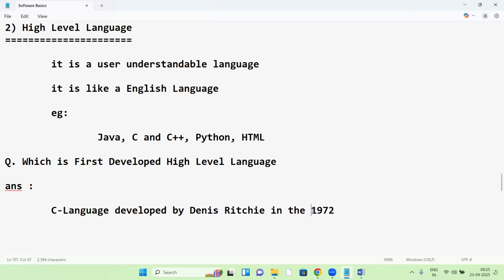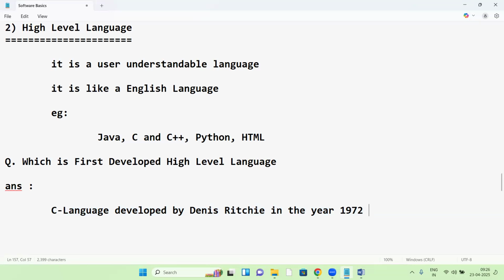Dennis Ritchie, in the year 1972. Before 1972, we had machine language and assembly language, which are low level languages. In 1972, C language was developed. So this is a high level language. First C language, a high level language. After C language, next C++. After C++, Python. After Python, Java.